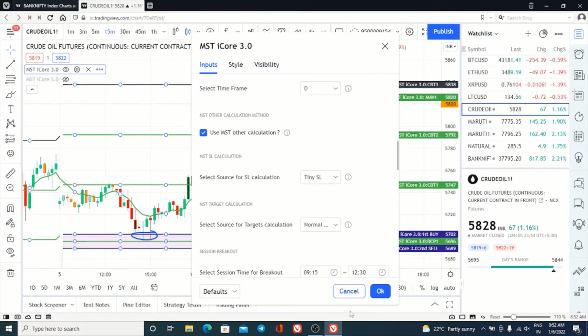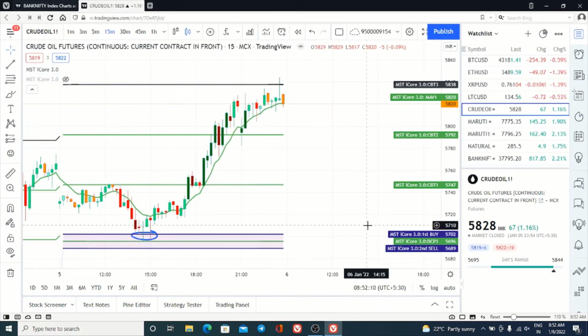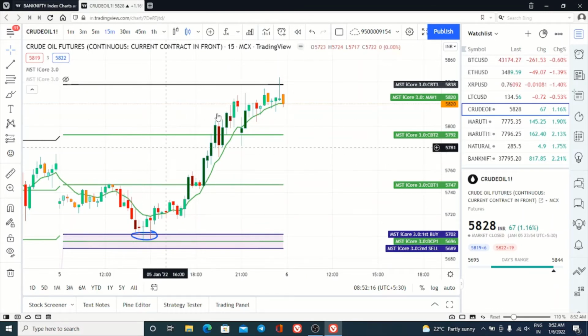So next one, see the targets. How many targets have we achieved? I have kept 1 is to 3, not 1 is to 1 or 1 is to 2, I have kept 1 is to 3. How much profit have we got?